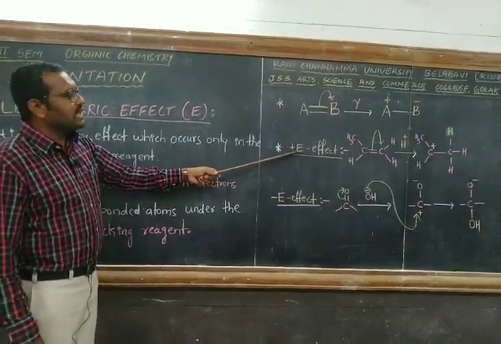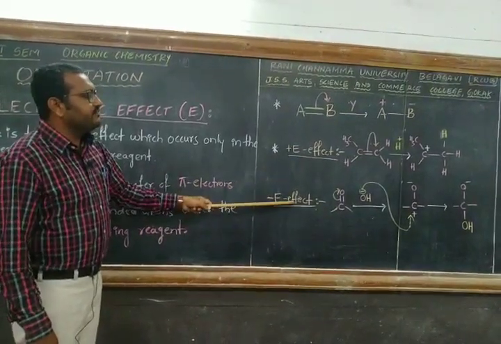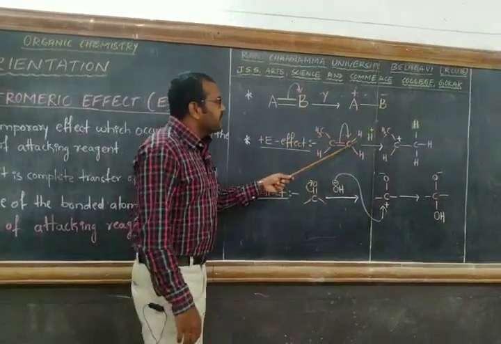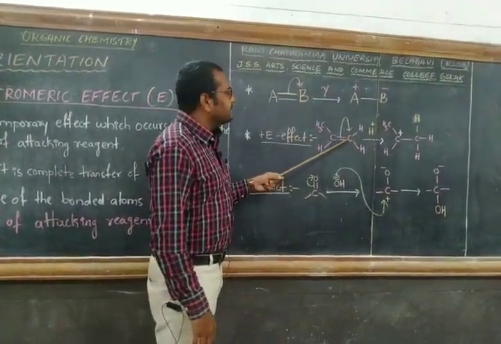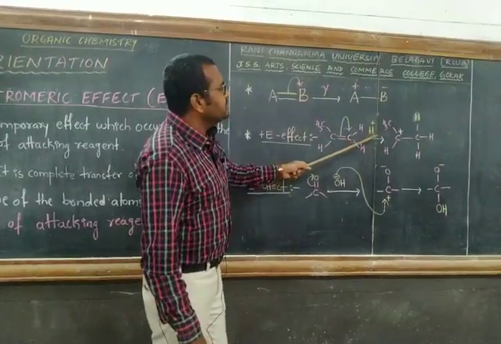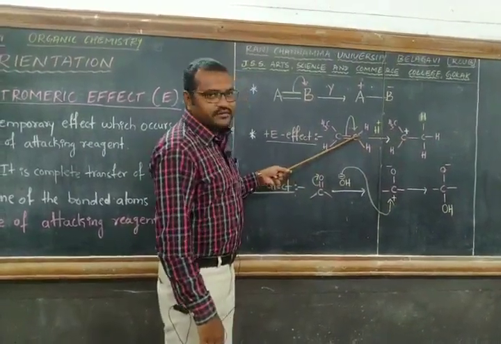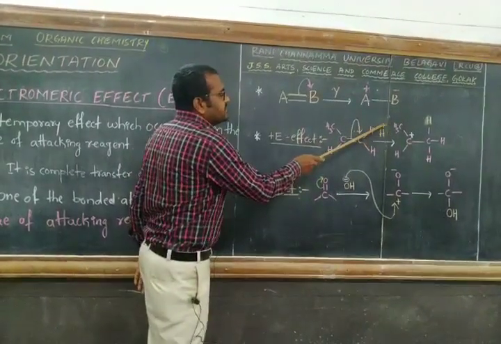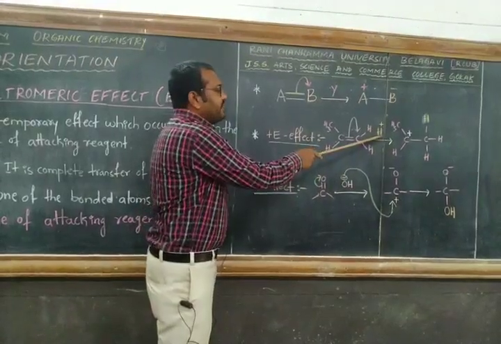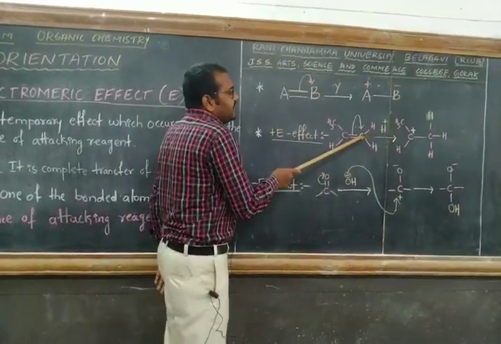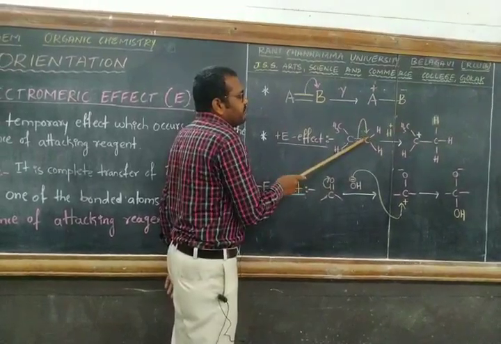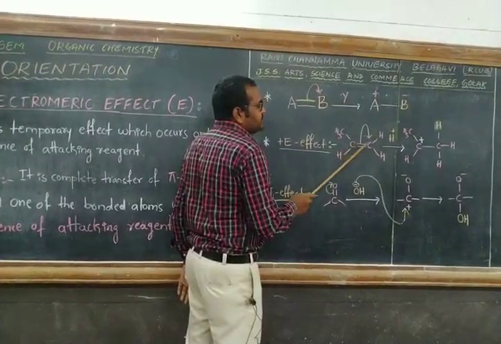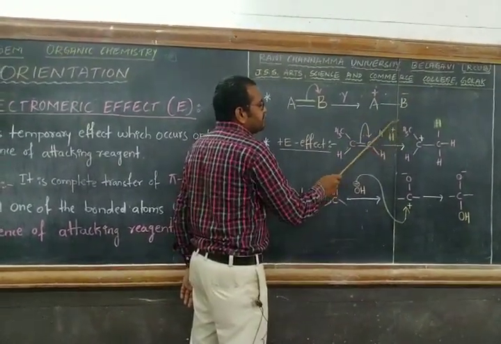Electromeric effects are of two types, plus E effect and minus E effect. In the plus E effect, the attacking reagent attacks the carbon atom to which the negative charge is transferred. Here the attacking reagent is H plus, which is an electrophile. If the attacking reagent attacks the carbon atom which has attained negative charge, here you can see the pi bond between these two carbon atoms has broken in the presence of the electrophile.